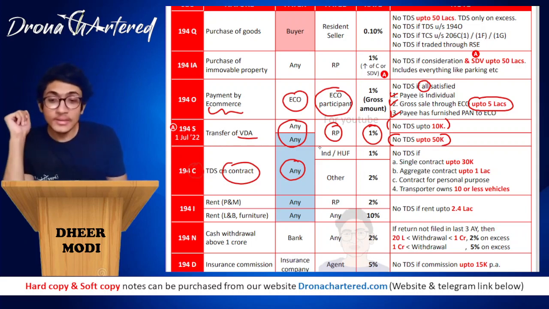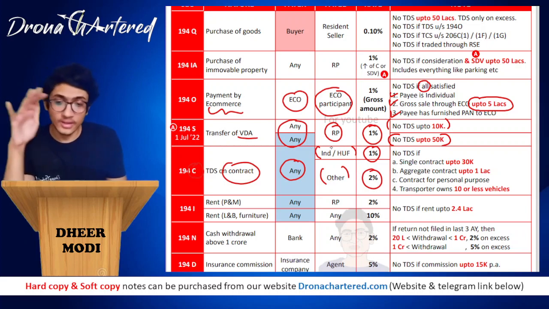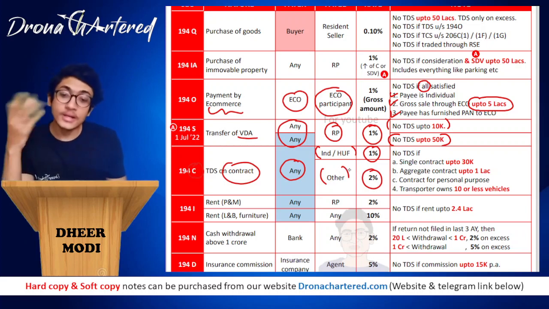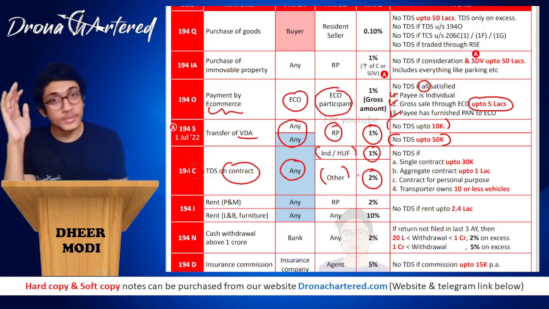If the payee is an individual or an HUF, the rate will be 1%. If they are any other than individual or HUF, the rate will be 2%. Okay. Now there will be no TDS in some cases.